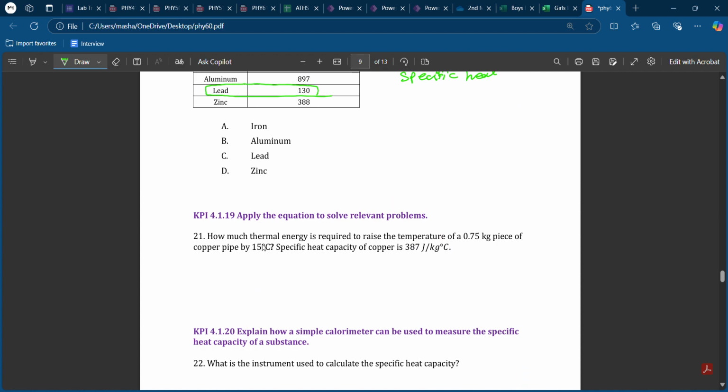How much thermal energy is required? So they need Q to raise the temperature. We have the mass of a copper, and the change of 15 Celsius, so we have delta T. We have the specific heat, which is C. So Q equals m c delta T. M is 0.75, C is 387, multiplied by 15. If you plug it into the calculator, 0.75 multiplied by 387 multiplied by 15, the answer will be 433.75 joules. Okay.